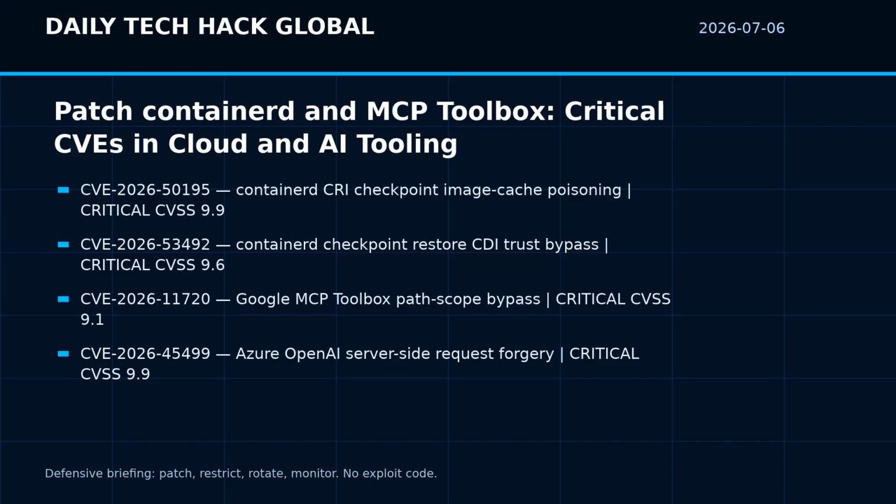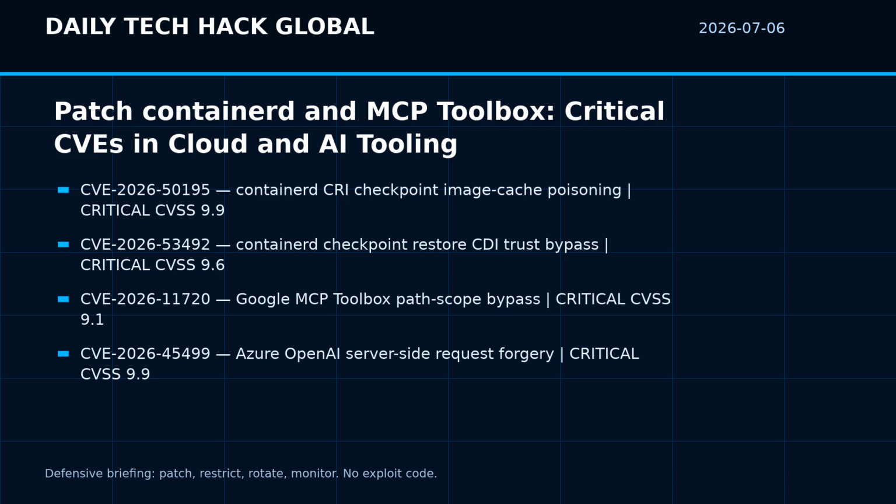Why does this belong in an AI security briefing? Many AI services run on Kubernetes, use GPU devices, pull model images, and depend on pod identities to reach queues, object storage, vector databases, or internal APIs. A container runtime flaw is not just infrastructure housekeeping. It can affect the trust boundary under model serving, data pipelines, and agent backends.